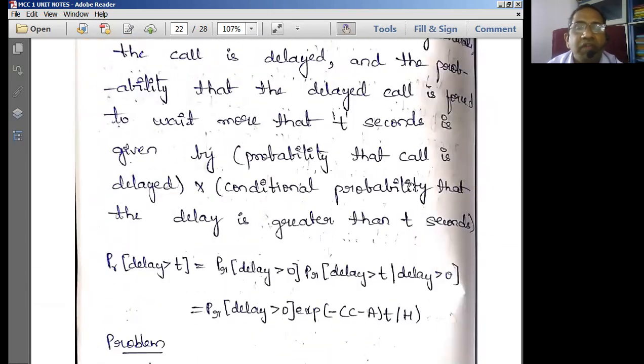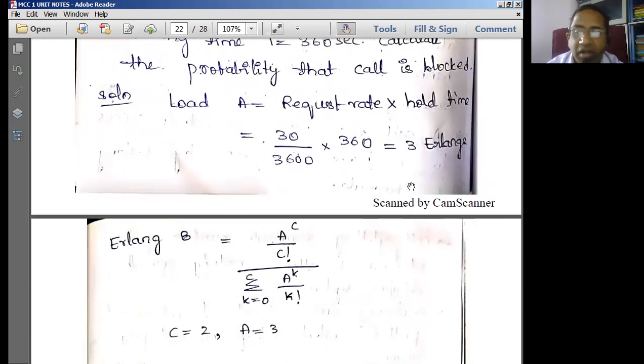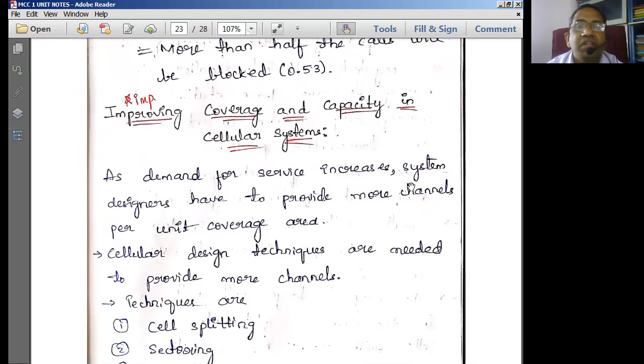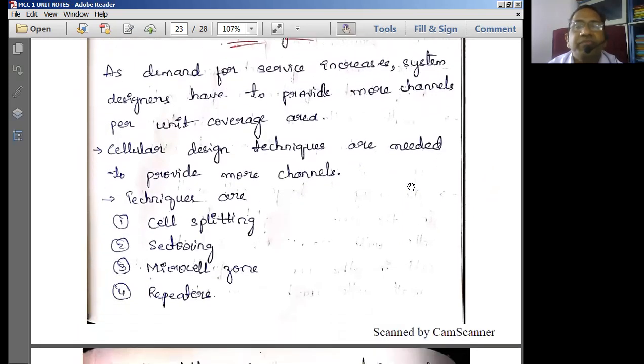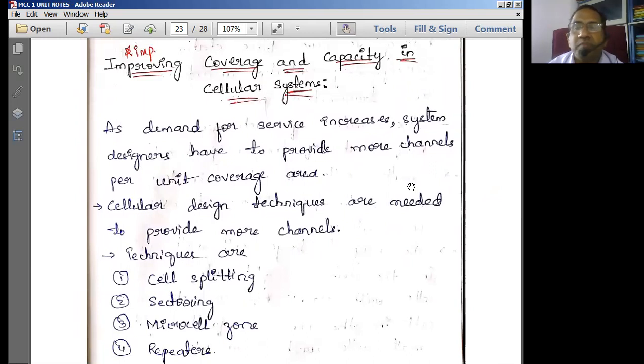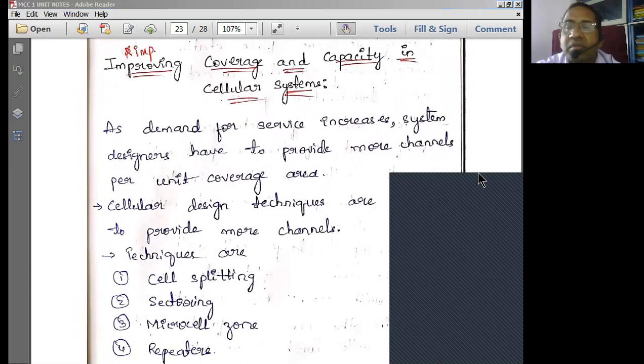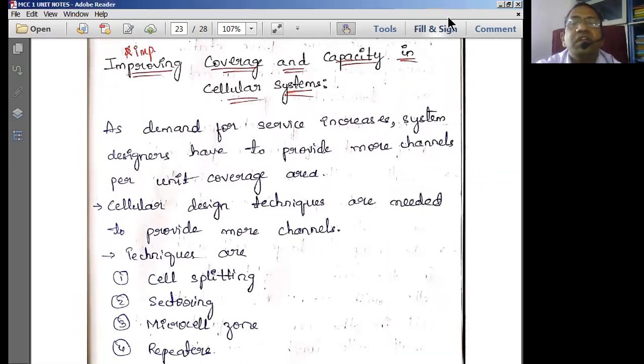And we have computed some small definitions and formulas for this. Now we are discussing an important concept called improving the coverage and capacity in the cellular system. So what is the main performance bottleneck of a cellular system? As we discussed in the previous sessions and even now, the number of channels provided in a cell is not increasing in comparison with the number of users in the network.